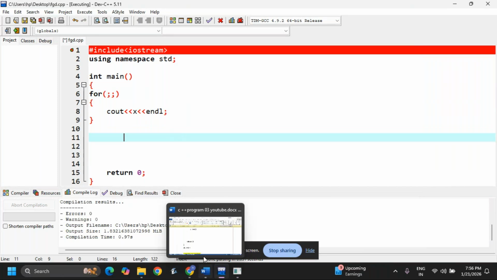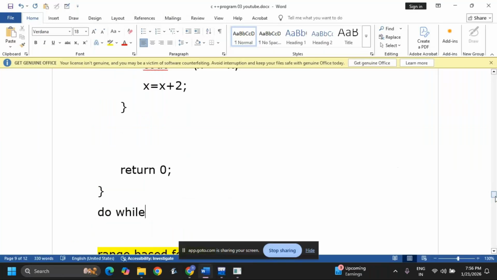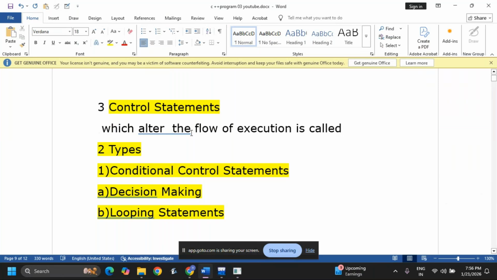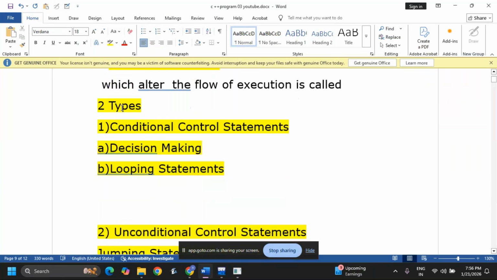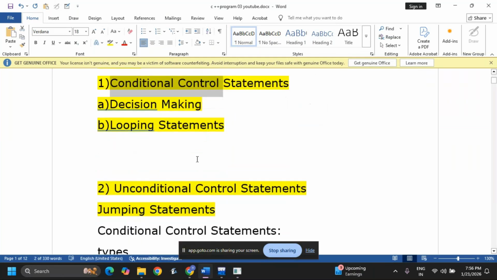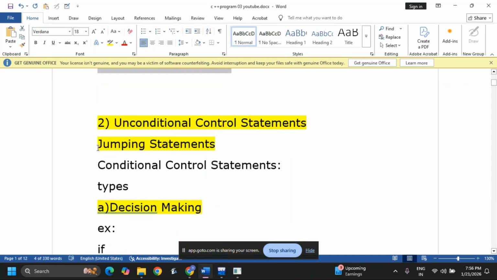Before that, I am explaining what all we covered now. See, statements which alter the flow of execution are called control statements. Two types of control statements are there: conditional and unconditional. Conditional: decision making and looping will come. Unconditional: jumping statements will come.